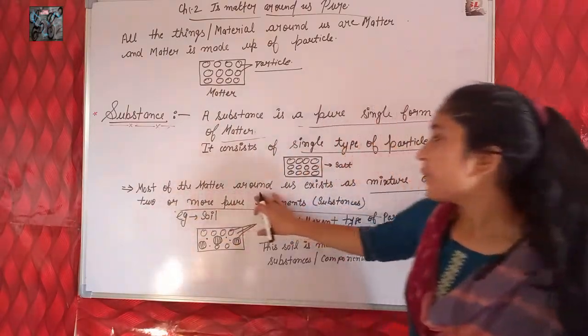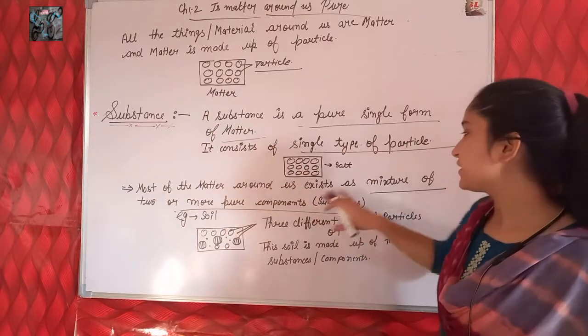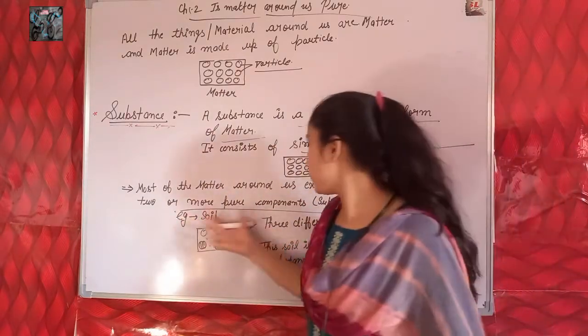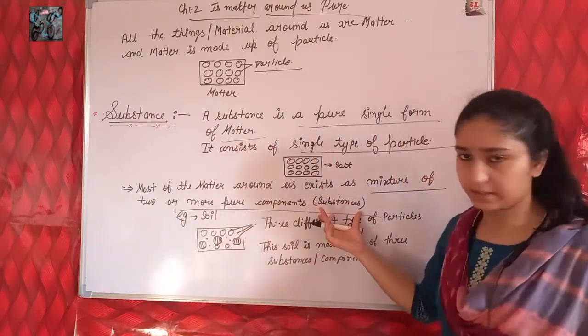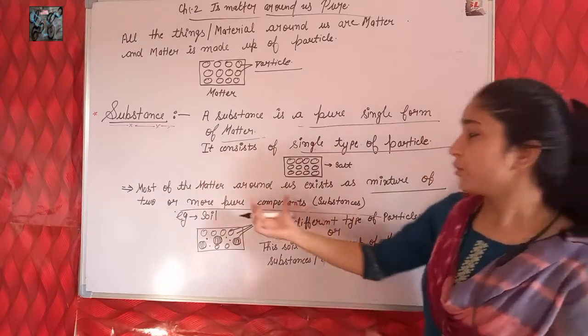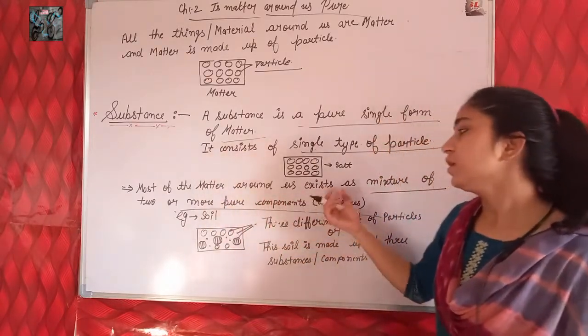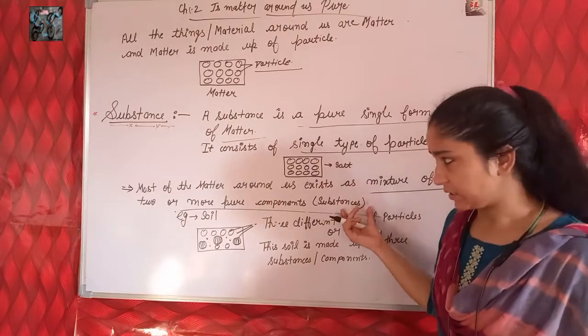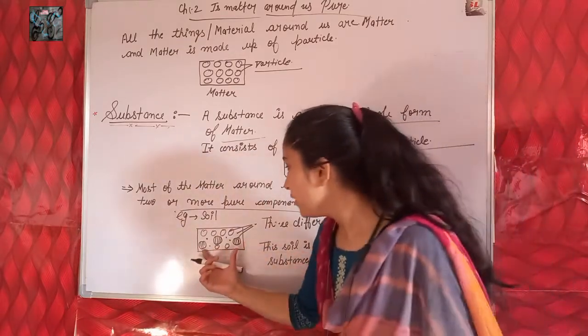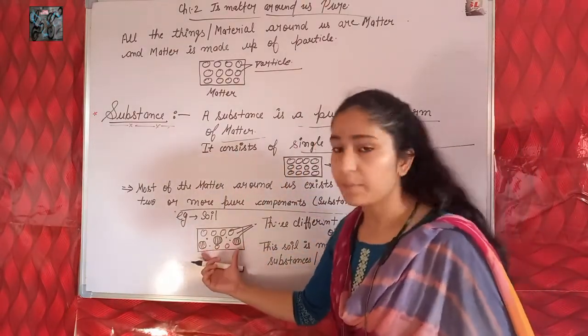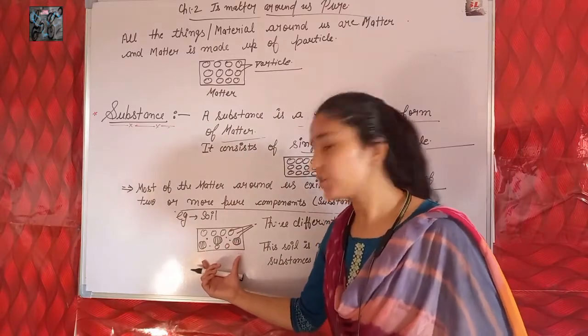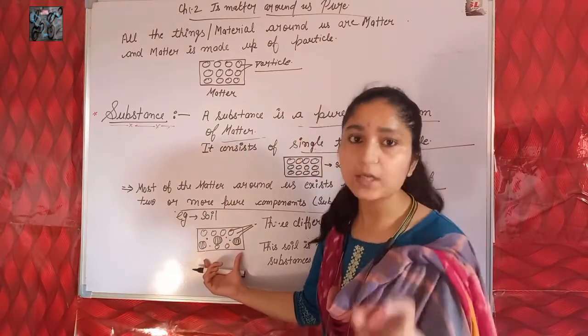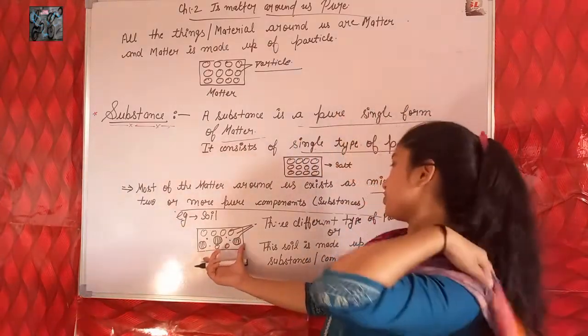So most of the matter around us exists as a mixture of two or more pure components or substances. So this is a mixture. This is matter that exists as a mixture of three components or substances.